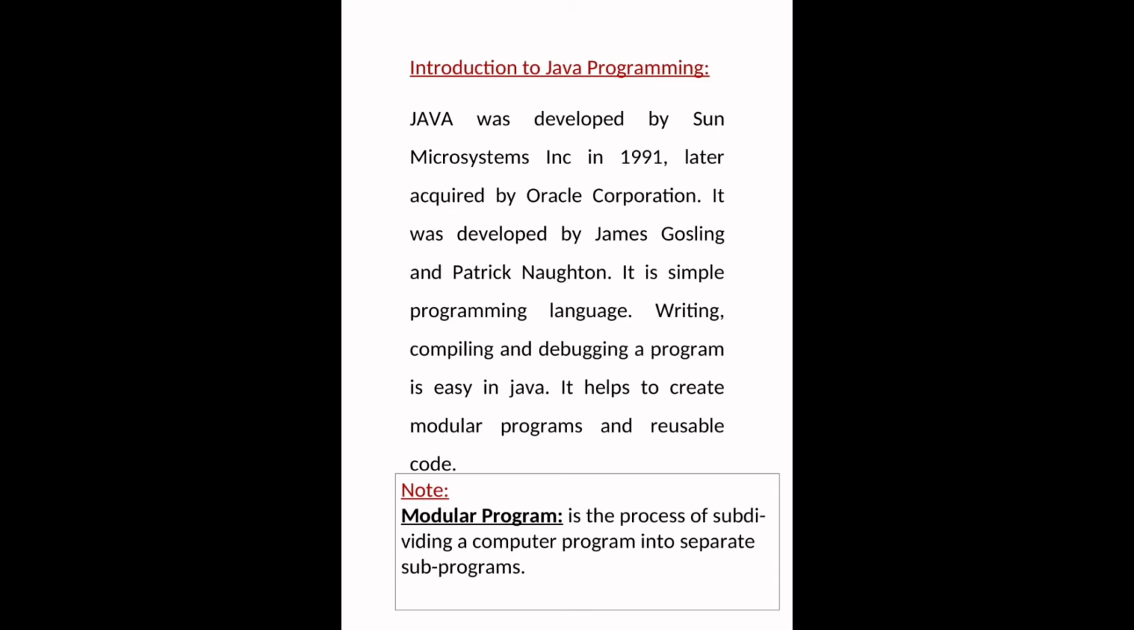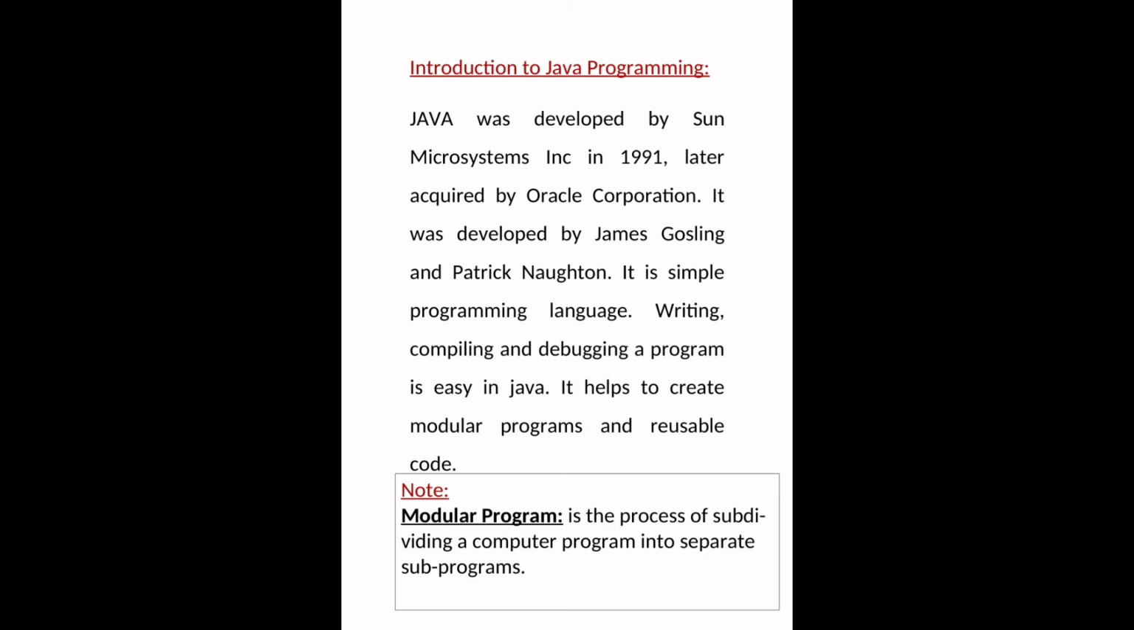Writing a Java program and compiling a Java program is very easy. Debugging a Java program is also very easy. Debugging means correcting the errors in a program. Whatever we write on the computer screen as Java code, if there are any mistakes in the code, we can correct them through the debugging process. So writing, compiling and debugging a Java program is very easy in Java.